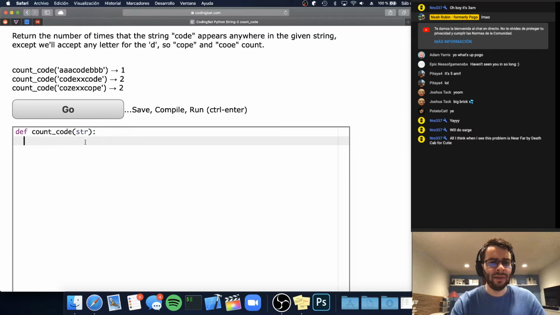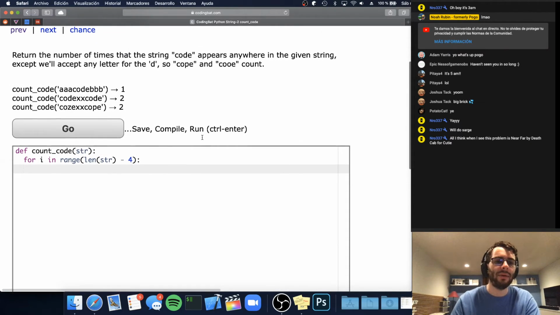So in that case, I guess we'll just do that idea that I had before. We're basically going to move through and look at all of the substrings of length 4 and see if any of them are CO something E. So let's do that. We're going to go up to len str minus 4. This i is going to be the index of the starting position. And so I think it's minus 4. It might end up being like minus 3. We'll see. It's not really that important.